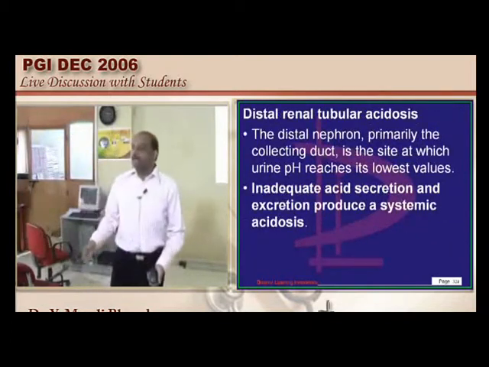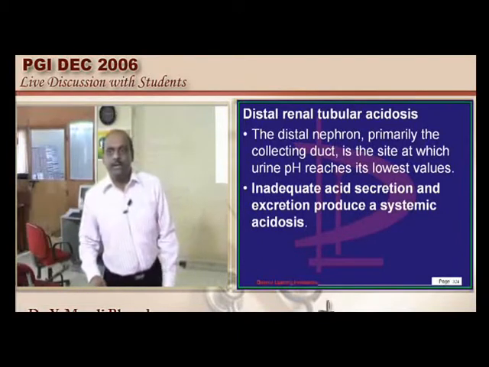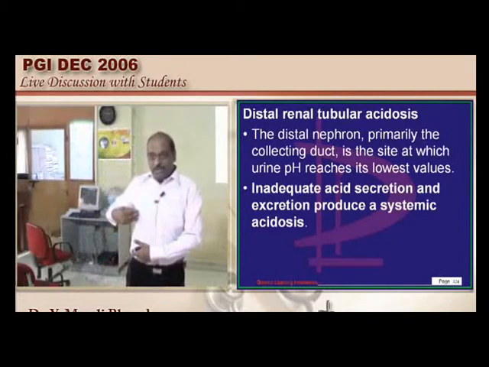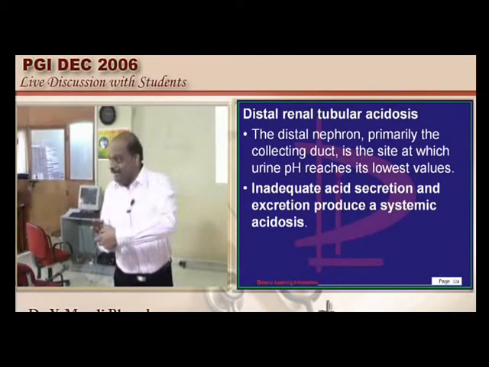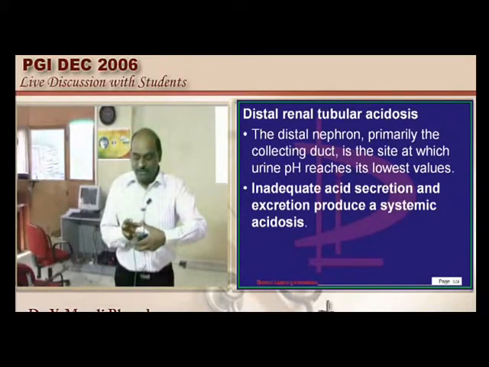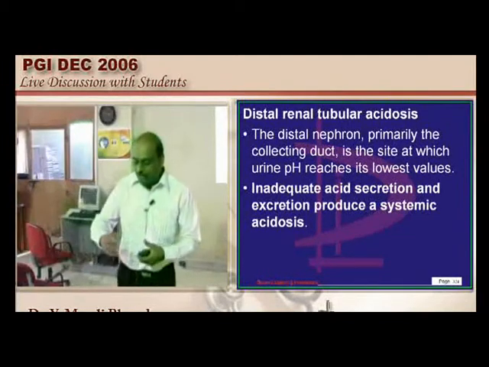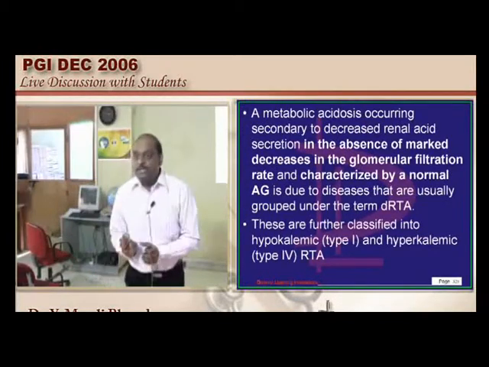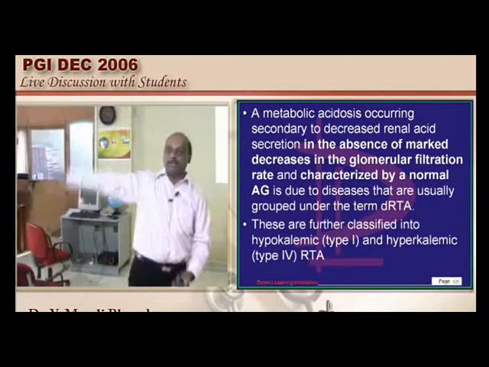If the distal renal tubule is damaged, normally what is the function of the distal renal tubule? All the H plus ions in our plasma are combined with NH3. So NH4 plus is created in the distal renal tubule and NH4 plus is lost into urine. That is how the distal renal tubule secretes the H plus ion and makes us get rid of H plus ion from the body.